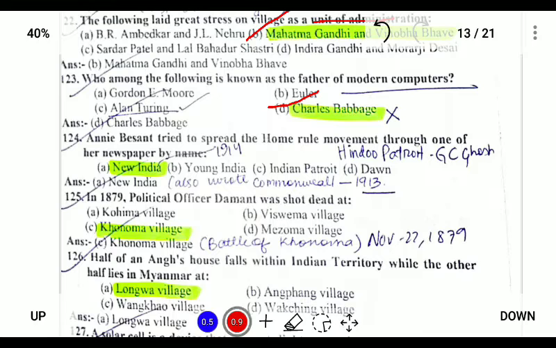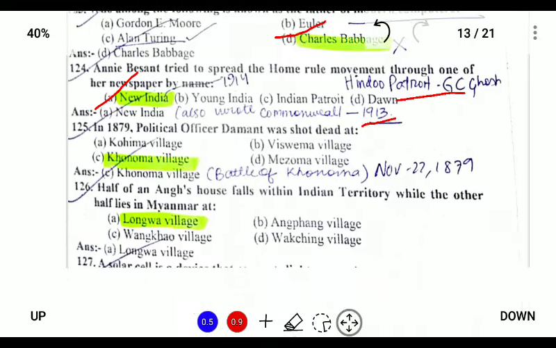So her newspaper is New India. She wrote two newspapers, that is New India and Commonwealth, in 1913, and the Hindu Patriot was written by G.C. Ghosh, and Young India was written by Mahatma Gandhi.